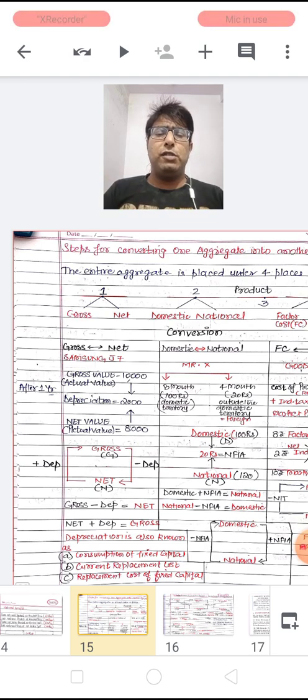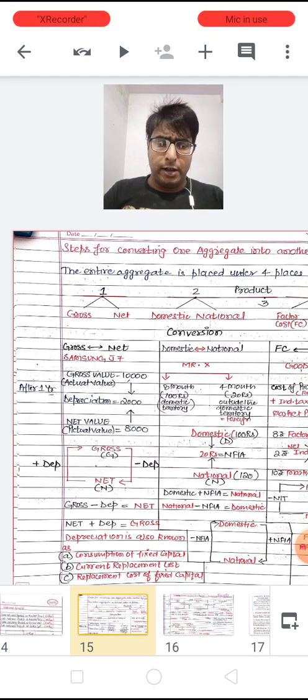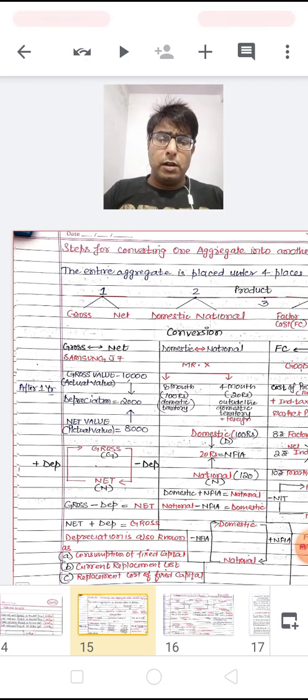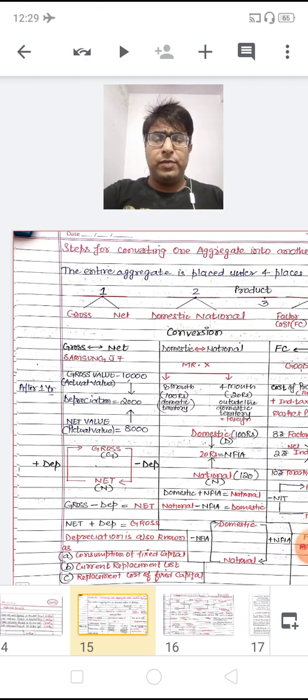And when I have to go from national to domestic, I am subtracting 20 rupees, which is the value of NFIA. So while going from domestic to national, I have to add the value of NFIA, and when I am going from national to domestic, I have to subtract the value of NFIA. So this is the conversion of the two values.